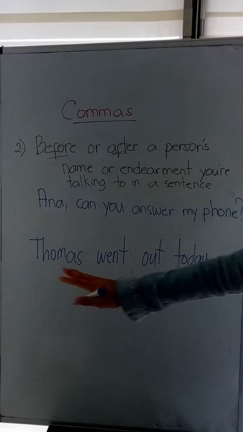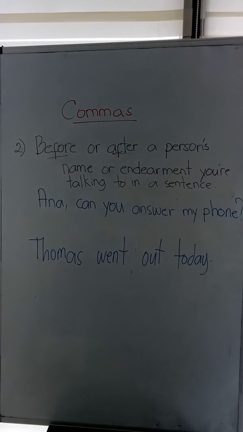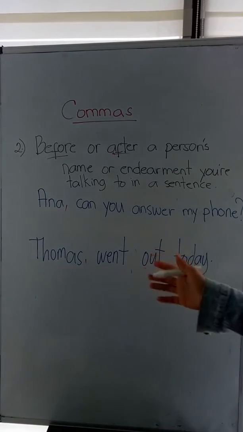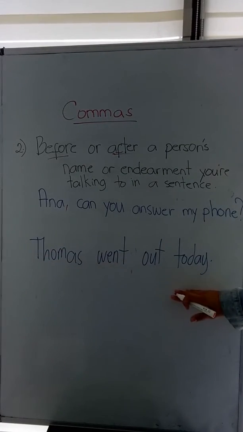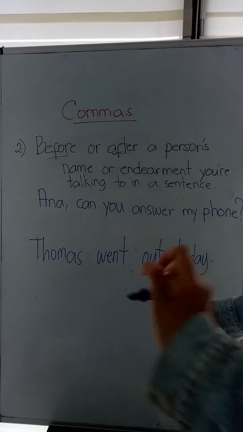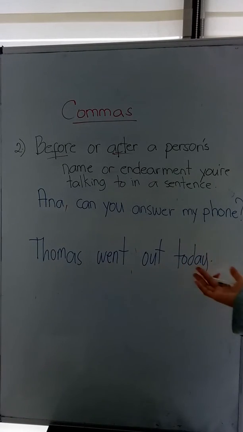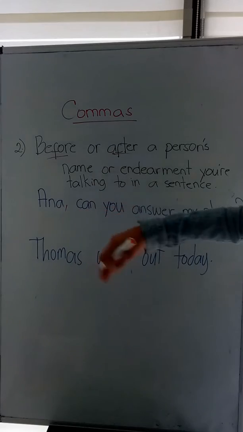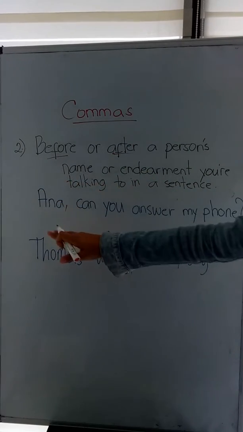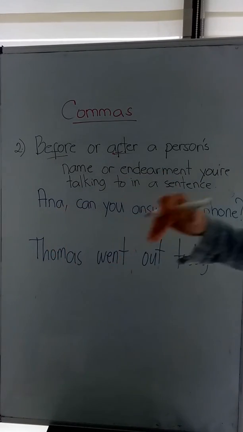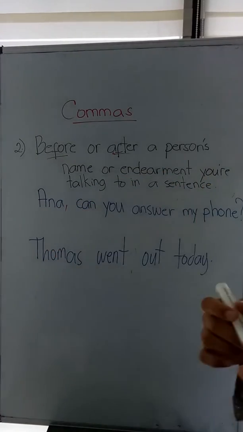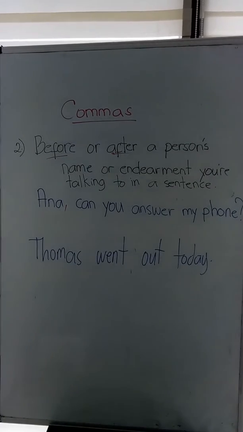In this example, you're not talking to Thomas. You're just explaining or saying that Thomas went out today. So you don't have to put a comma after the name Thomas. Thomas, went out today. No, that's wrong. Again, you're not talking to Thomas. You're just saying that Thomas went out today. All right? But in the previous example, Anna, can you answer my phone? In this sentence, you are talking to Anna. So that is why you have to use a comma before or after a person's name.